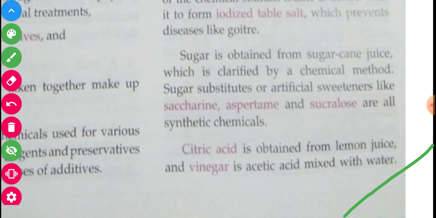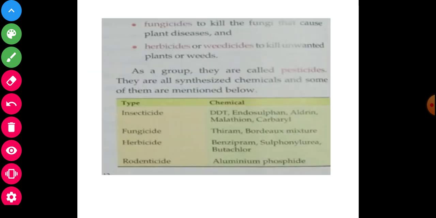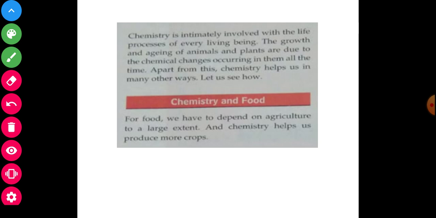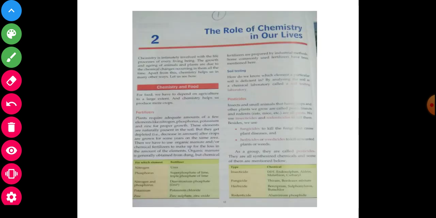I hope you understand about the use of chemistry in our daily life, for food, for agriculture, the role of chemistry in our life shortly, and the introduction.